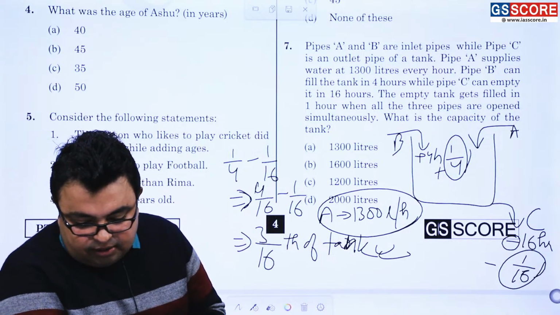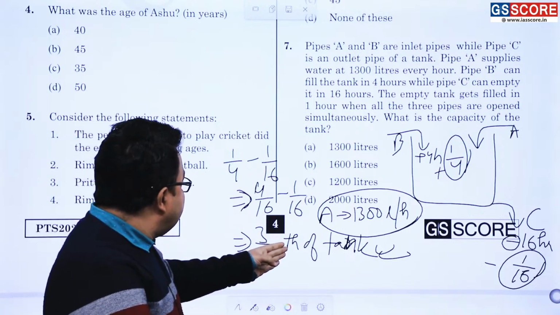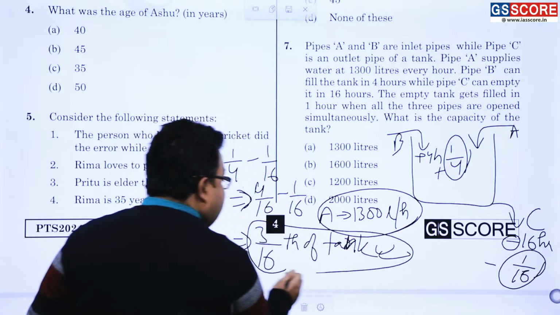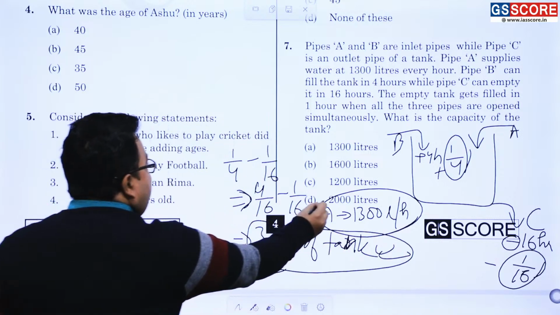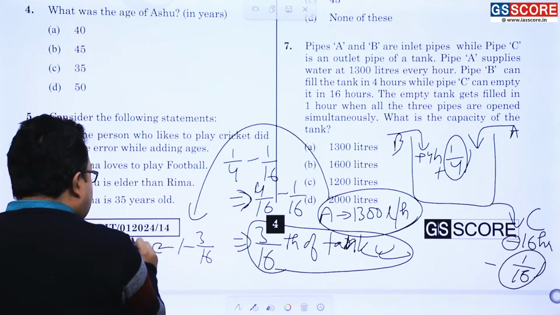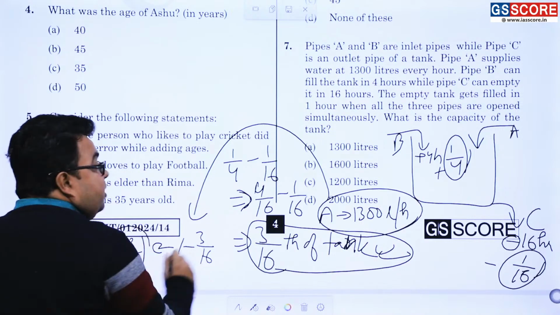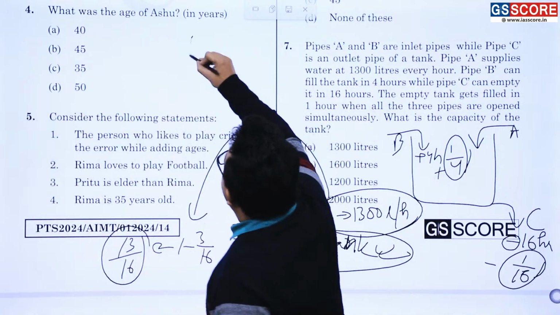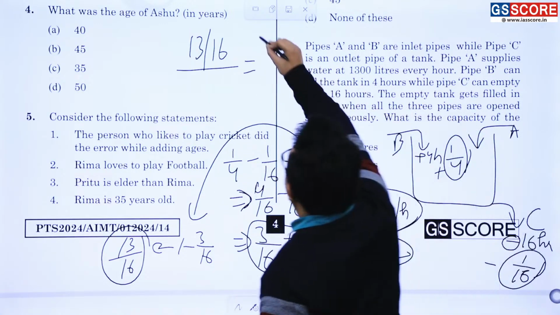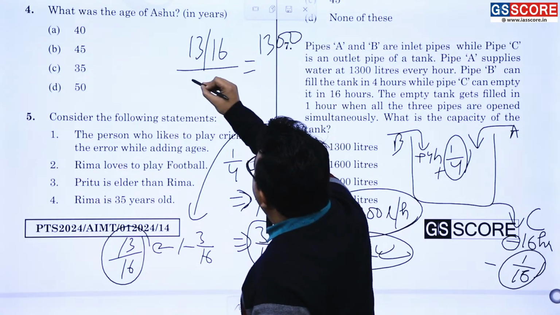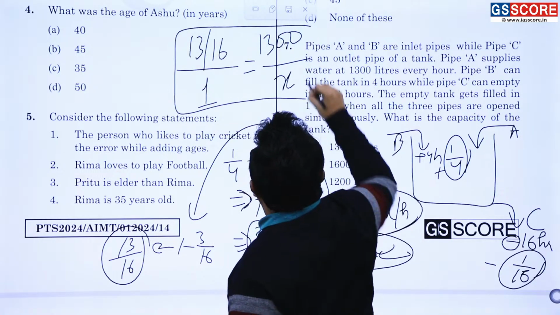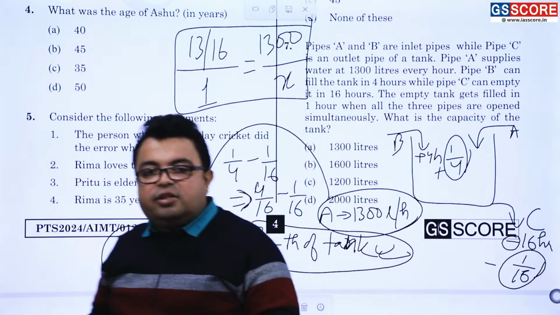A will be doing 1 minus 3 by 16, which is 13 by 16 part of the tank in one go. So if 13 by 16 part is filled, and that is 1300 liters every hour, it does mean that one whole part will be X. Am I correct or not? Just solve this equation and you will get the answer of the question.